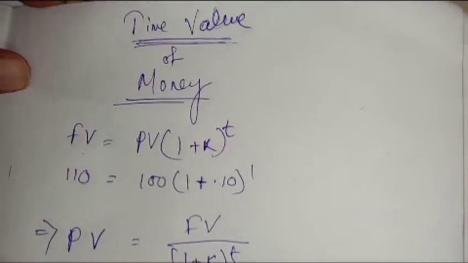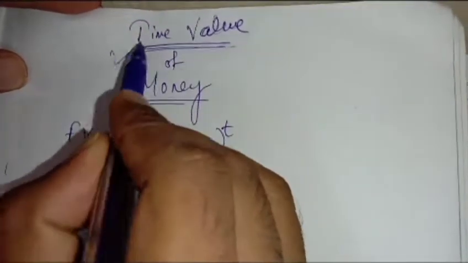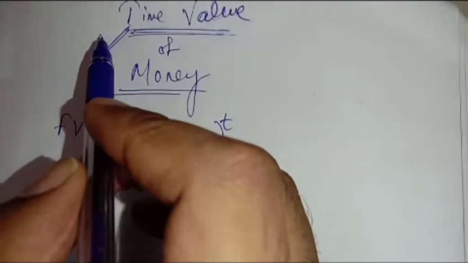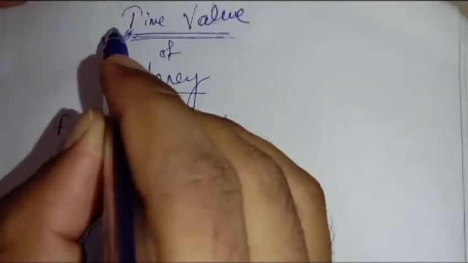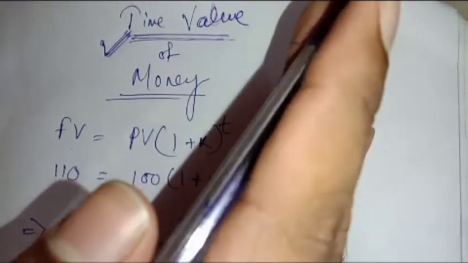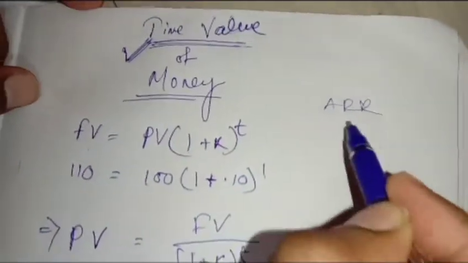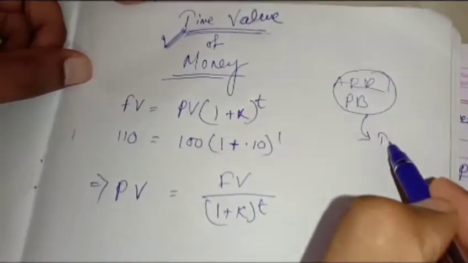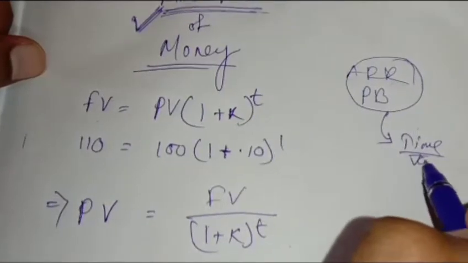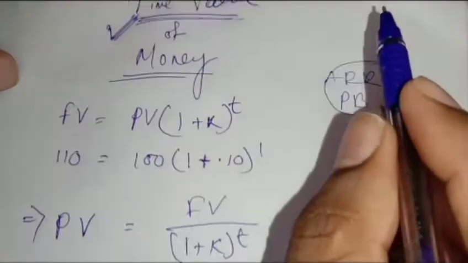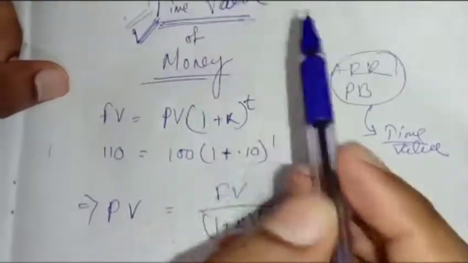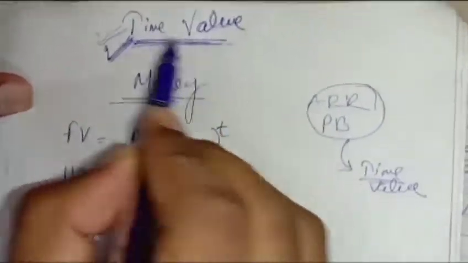Before going to NPV, at first you have to know the time value of money. So what is time value? Why am I telling you about time value here? Because in traditional techniques, be it ARR or payback period, both are not taking time value of money into consideration. But in the modern methods of capital budgeting, everyone is taking time value into consideration. NPV is also taking care of the time value of money.